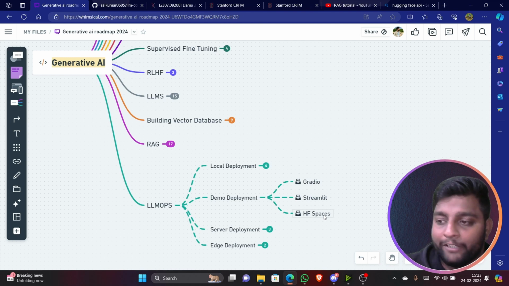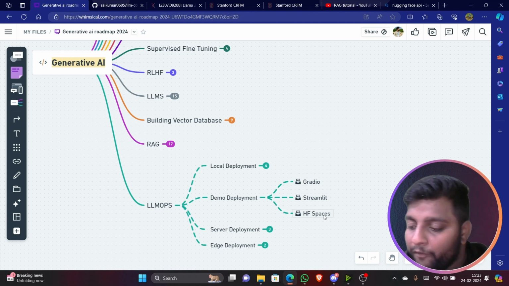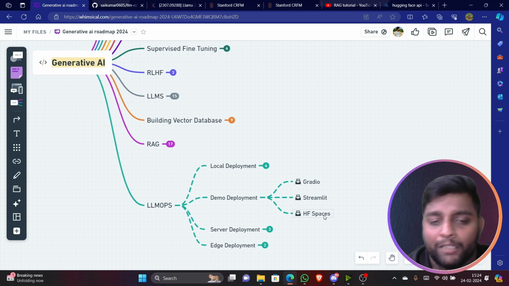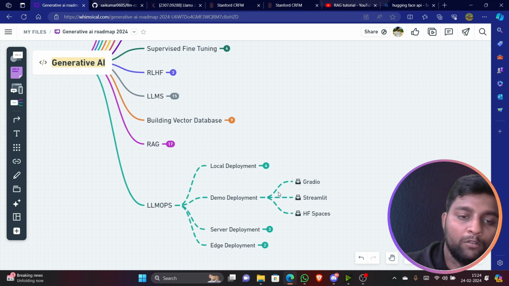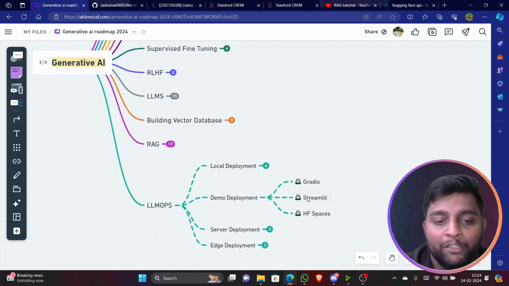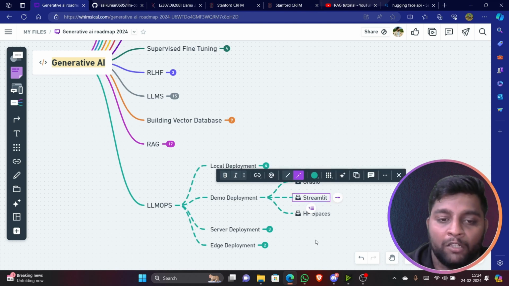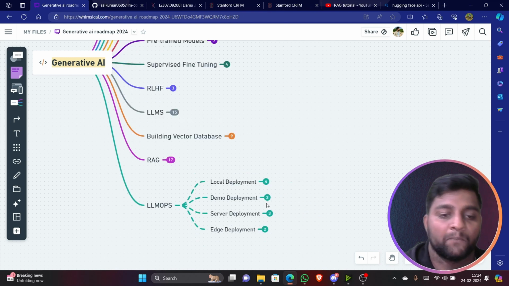For demo deployments, you can use Gradio, Streamlit, and even Hugging Face Spaces. Hugging Face Spaces lets you deploy for demo, and it will be free. You can just try it out there. There will be some limited tokens, but for the learning phase, it is enough. You can even use Streamlit. It's a library you can install and directly run.